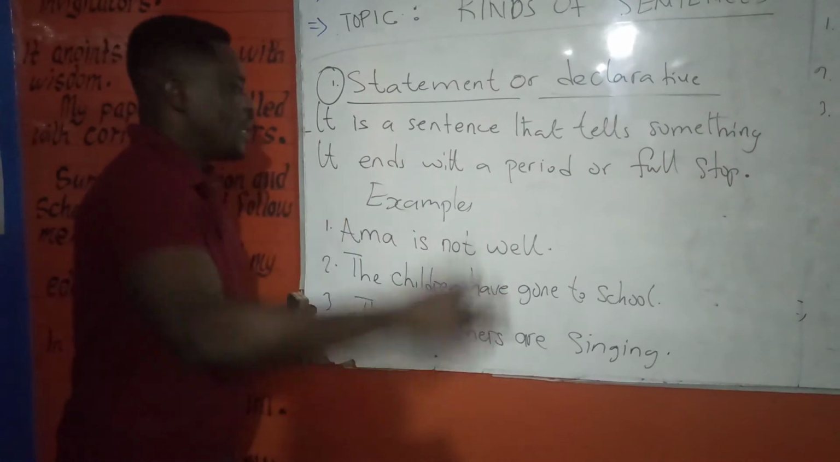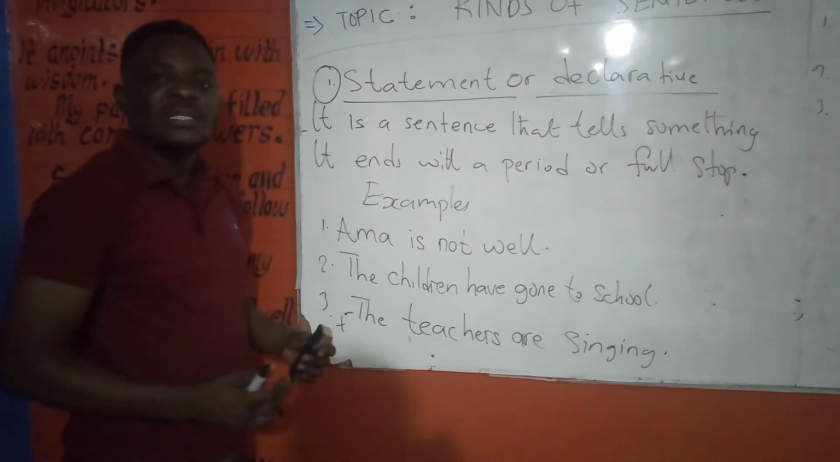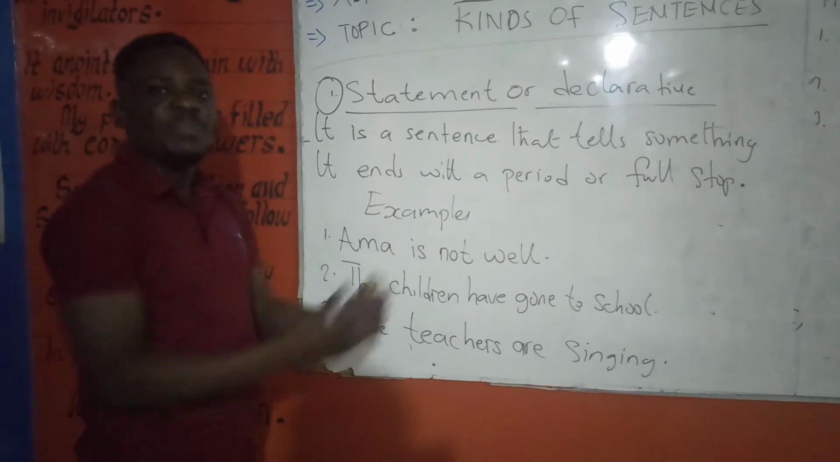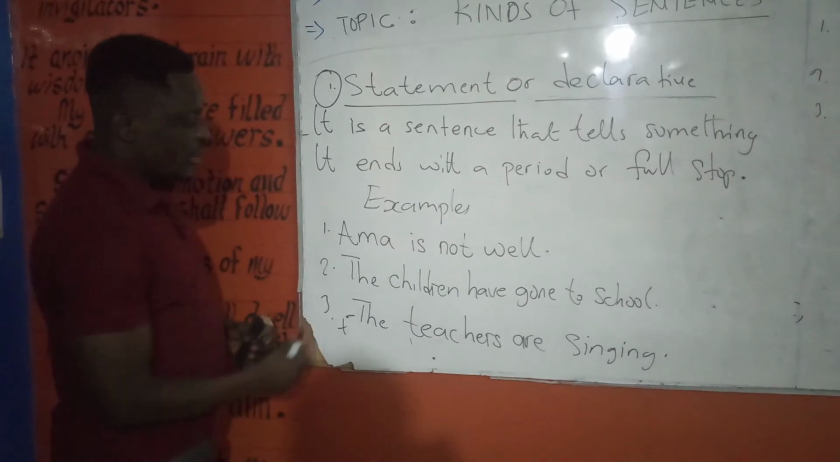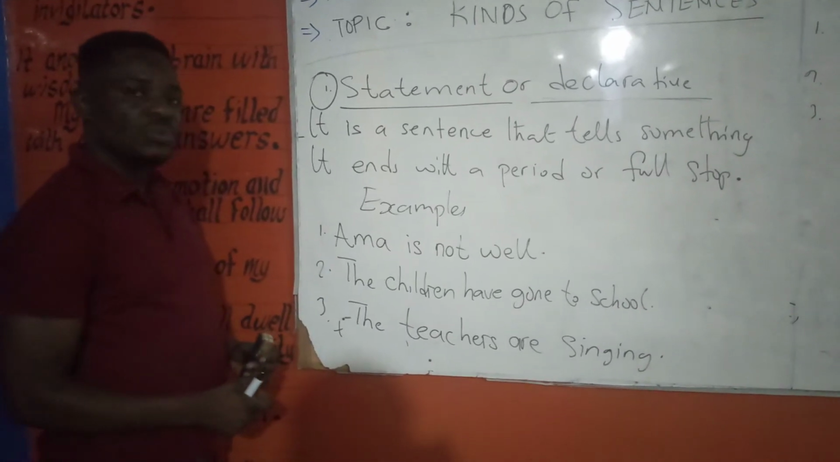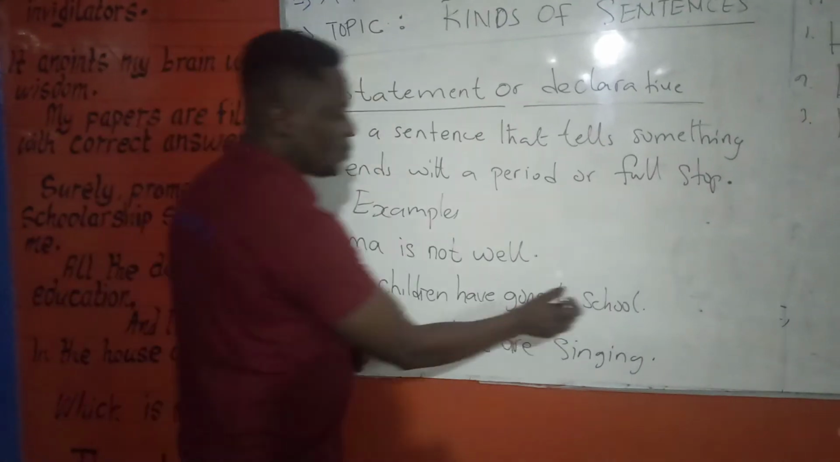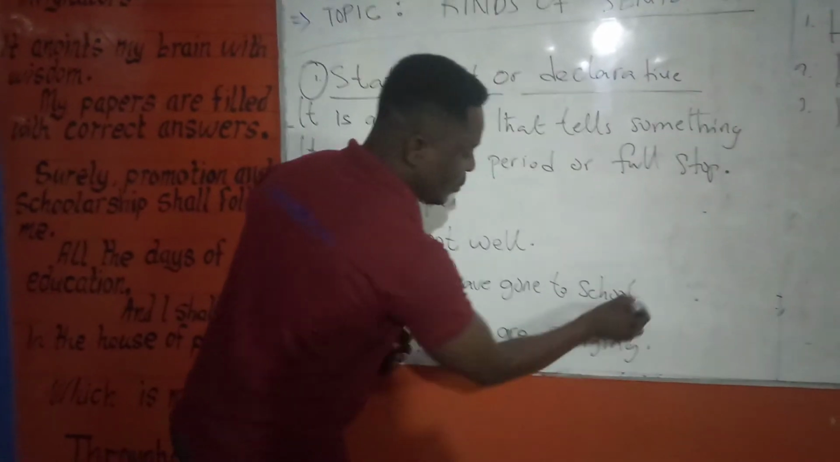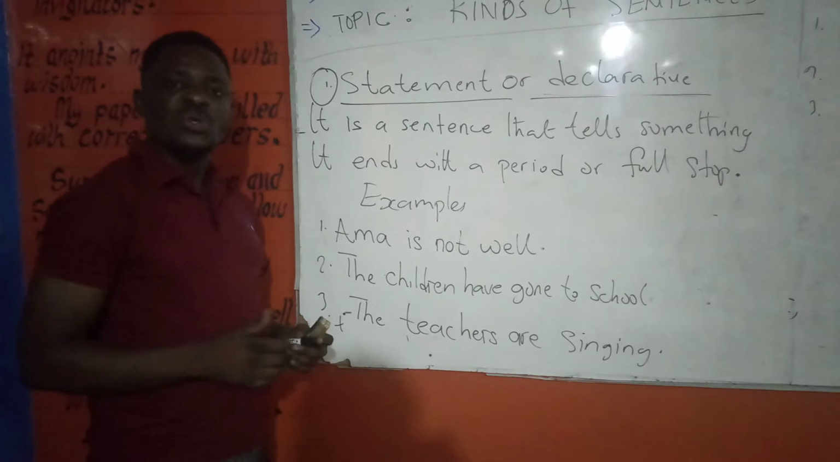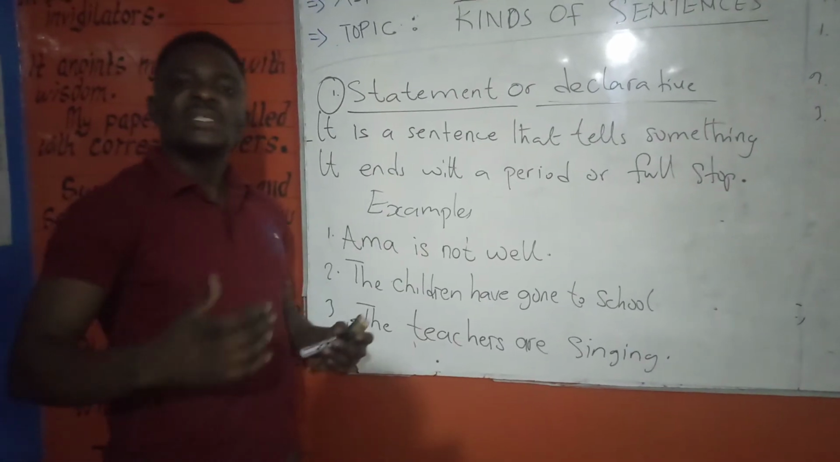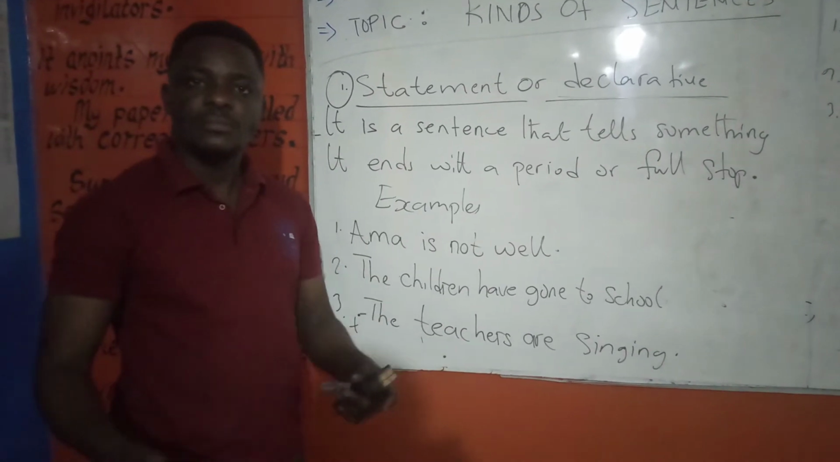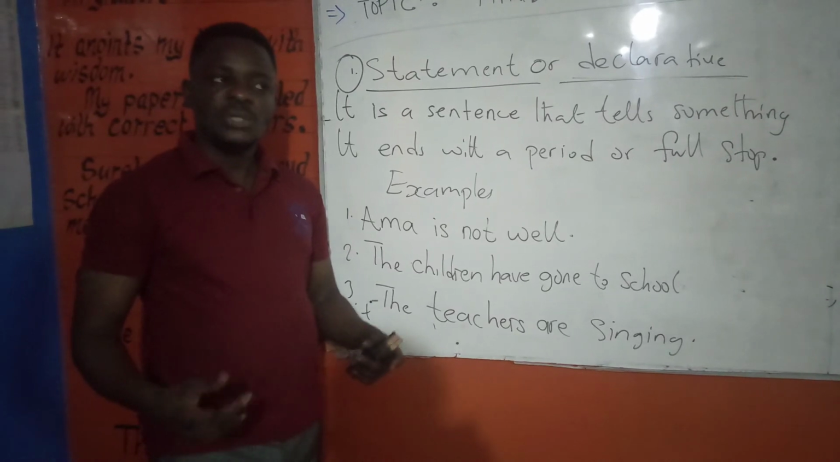It tells something. So it is telling us something. What is it saying? It is telling you something. The children have gone to school. The children have gone to school. You end with a full stop. So this sentence is also communicating. It's also telling you something.